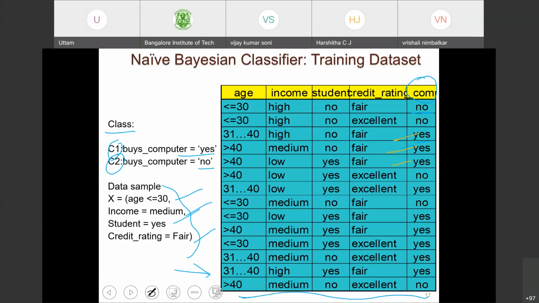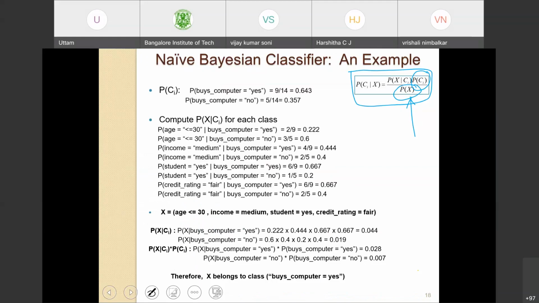Total there are 14 observations, out of which 9 are yes and 5 are no. So probability of Ci, where i is my ith class, the class is either yes or no. For yes, probability is 9 by 14, which is 0.643. For no, the probability is 5 out of 14, which is 0.357. Okay, this is taken care of.